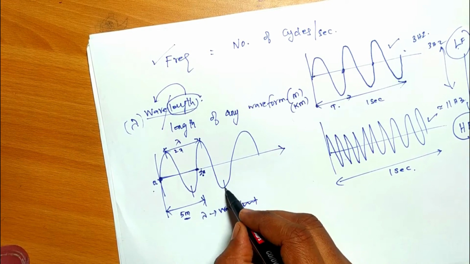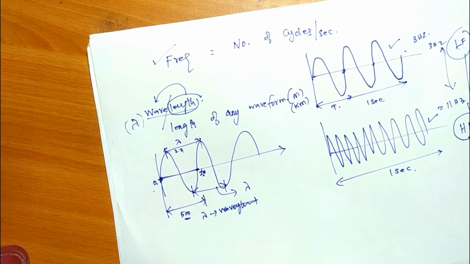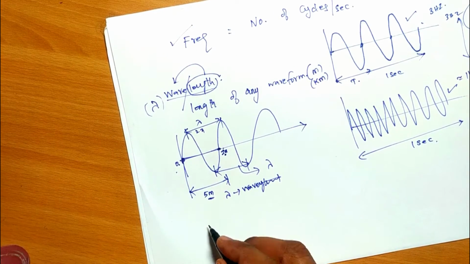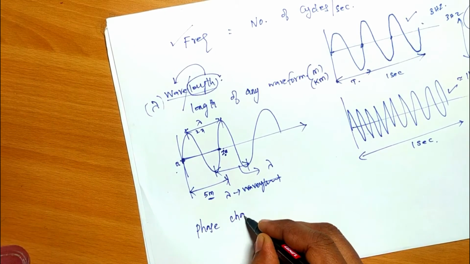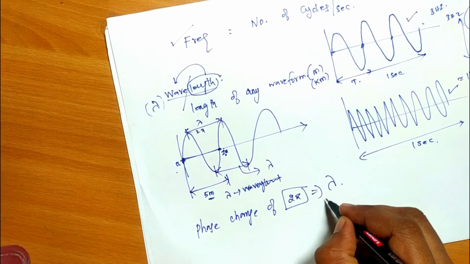And you can similarly have this length is also 2 pi variation, so this also can be considered as a lambda. Okay, so from this 2 pi variation we can define wavelength in another term, that is nothing but a phase change of 2 pi is called wavelength.